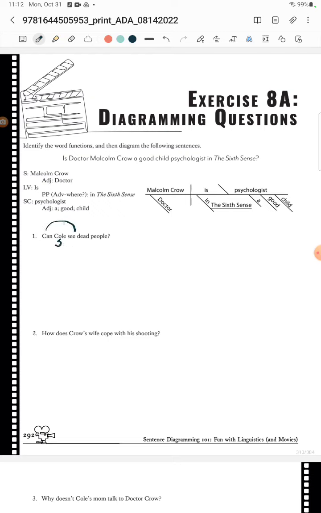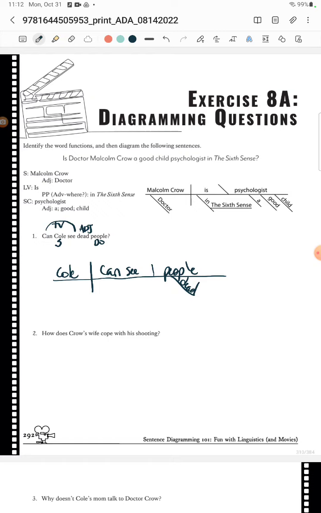So can see, that's my transitive verb, and then what can he see is the people, and then what kind of people? Dead people. The way that you can tell that this is a question is that you keep the capitalization, right? So you can see how I did the can there is pretty big. And there are dead people.